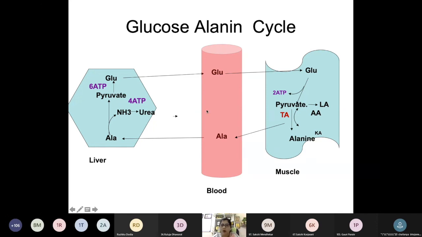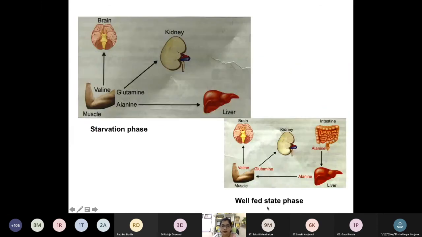So you can see there is the alternate transport of glucose and alanine. Actually glucose is transported in the form of alanine from muscle to the liver, and there it is again resynthesized as glucose in the liver, and from the liver it is transported again to the muscle. So this is the glucose alanine cycle, where alanine takes part in the circulation of glucose.